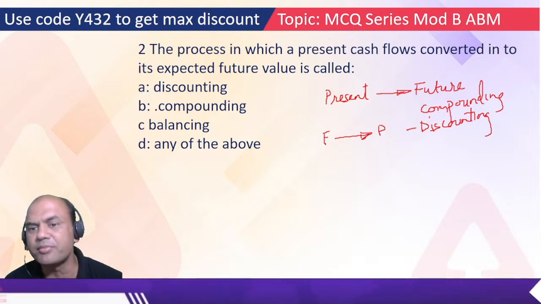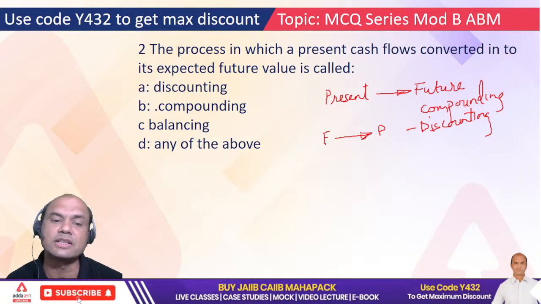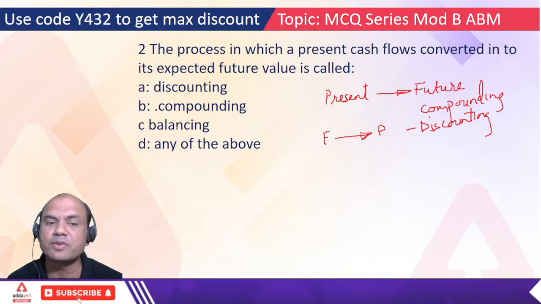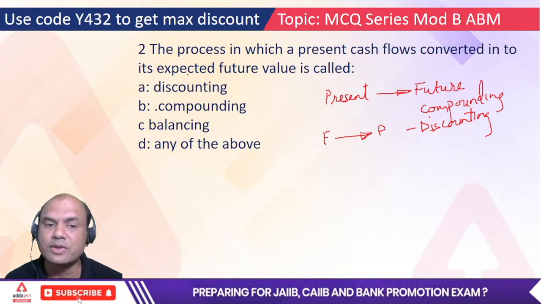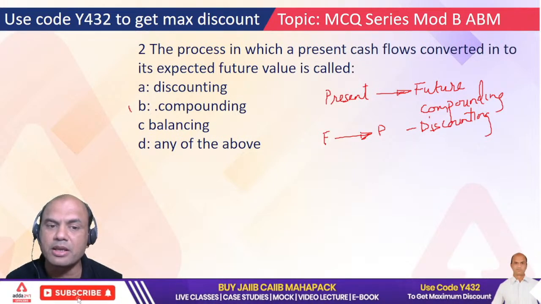Okay. Done. So what is the answer for this? The process in which present cash flow is converted into expected future value is called discounting, compounding, balancing, or any of the above. Which one? Fast. Type in the comment section. Yeah, the answer is B, compounding.